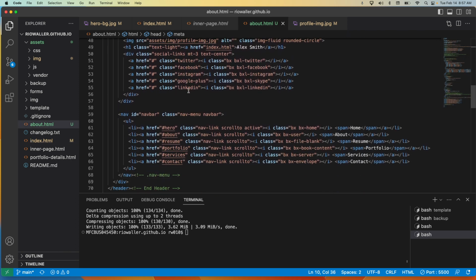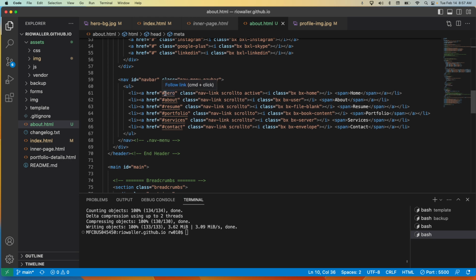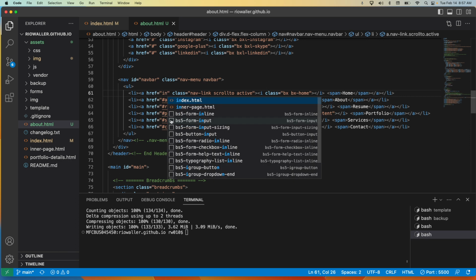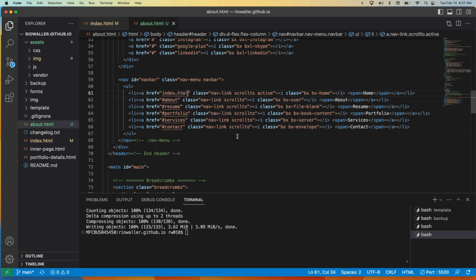So now I want to find that About hero section. Let me shut some other things out so I'm only looking at what I want. In the About page, right now if you click on the link that says home, instead of sending it to the anchor, because that's how it was handled before, I'm going to send it to the index.html.